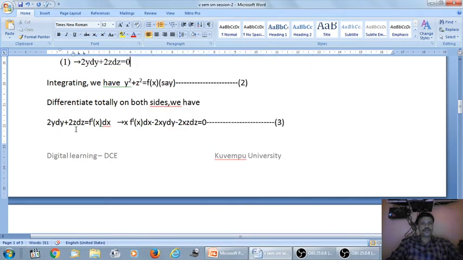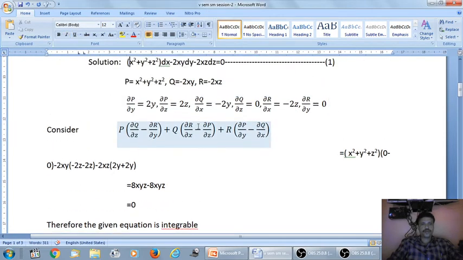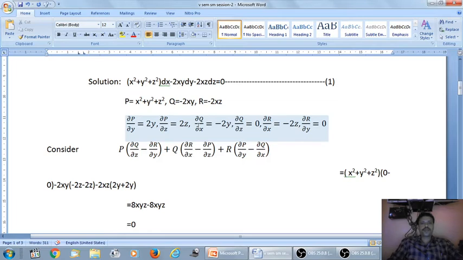Bring these two terms to the right hand side. Now positive becomes negative. Minus 2xy dy minus 2xz dz equal to 0. Call this as 3. Compare 1 and 3. These two terms, the second terms are same. There is a difference in the first term.